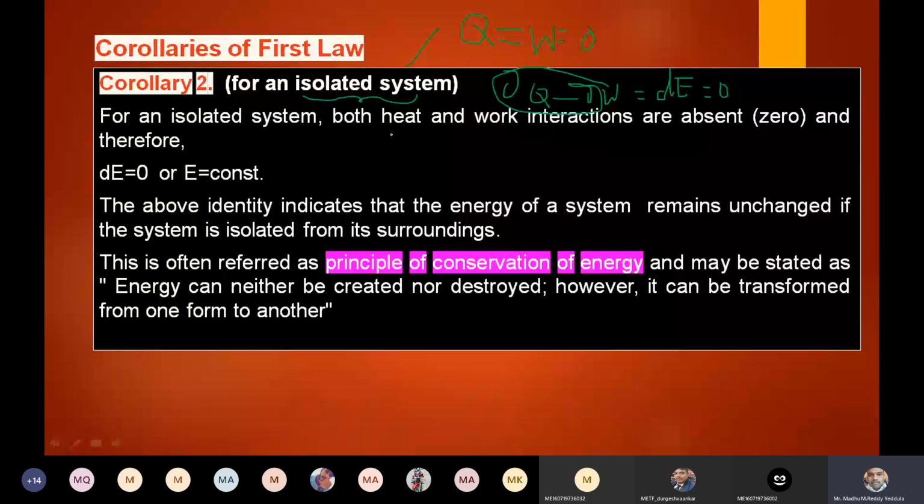Whenever the difference is zero, we can say that energy is constant. So that is corollary 2. Corollary 2 is for the isolated system. Corollary 1 is for the process. So the above identity indicates that the energy of a system remains unchanged if the system is isolated from its surroundings.